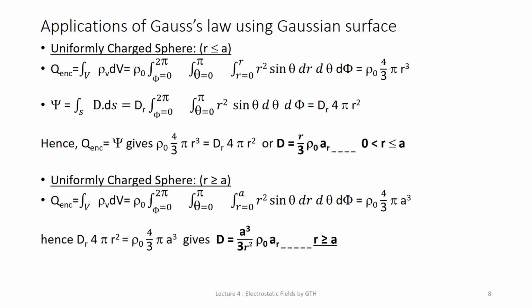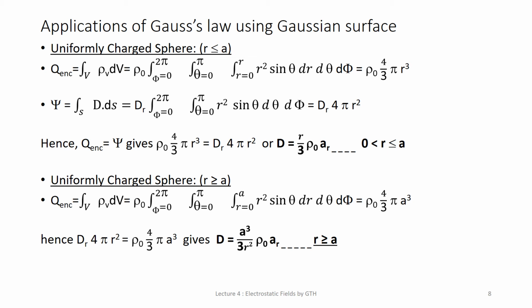Now if it is a uniformly charged sphere and r is greater than or equal to a, then Q enclosed is again the same equation, rho v dv, but now one difference is there. R is equal to 0 to a instead of r is equal to 0 to r. Since r is greater than or equal to a, the point is outside the sphere.